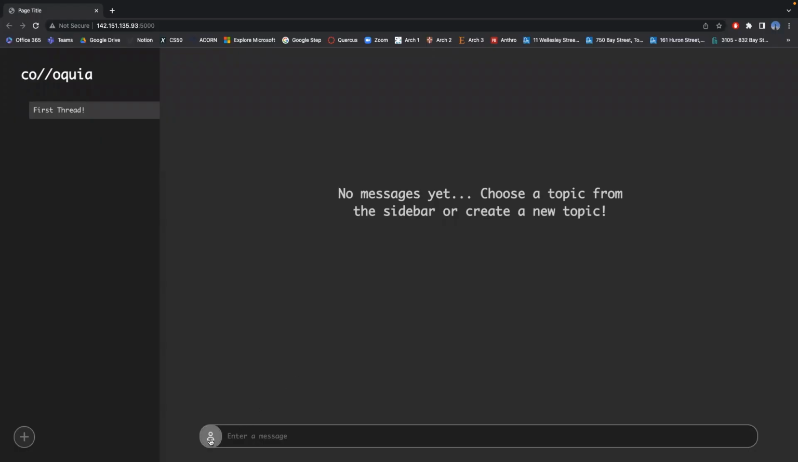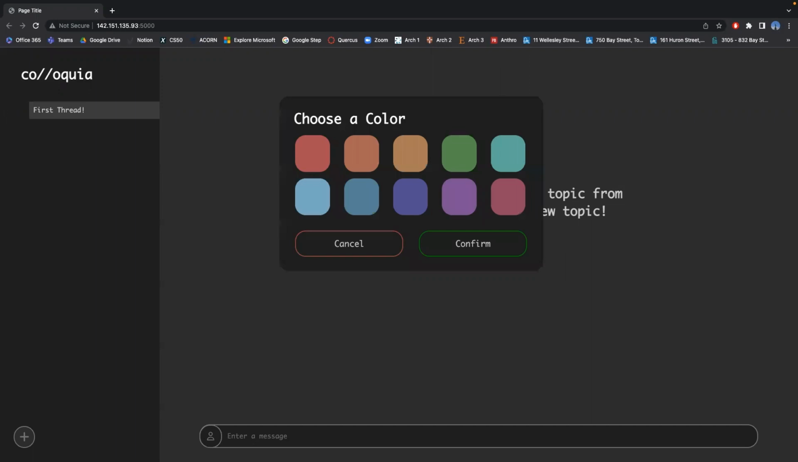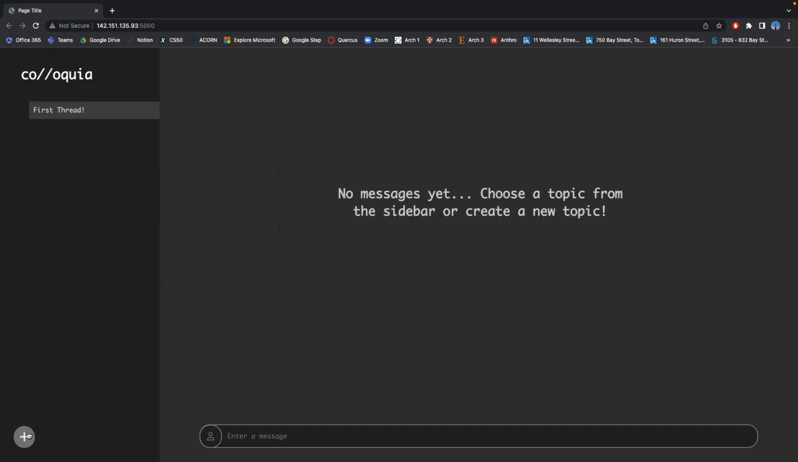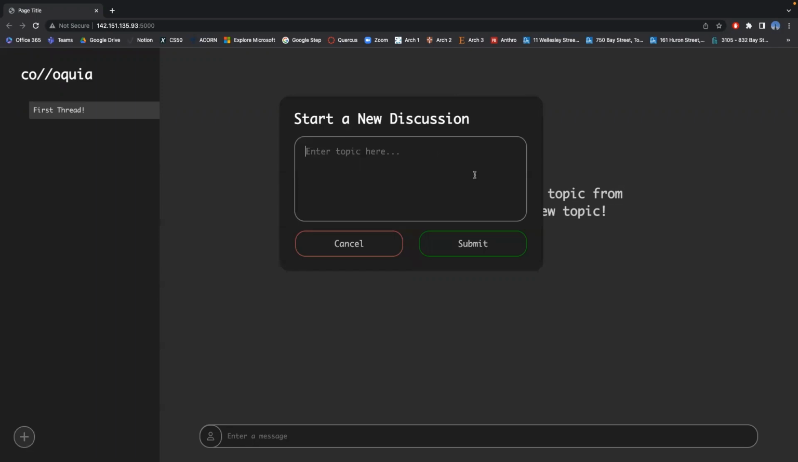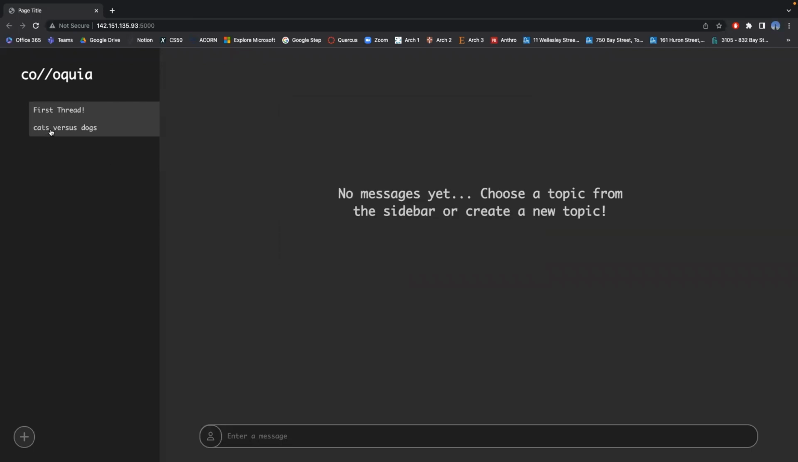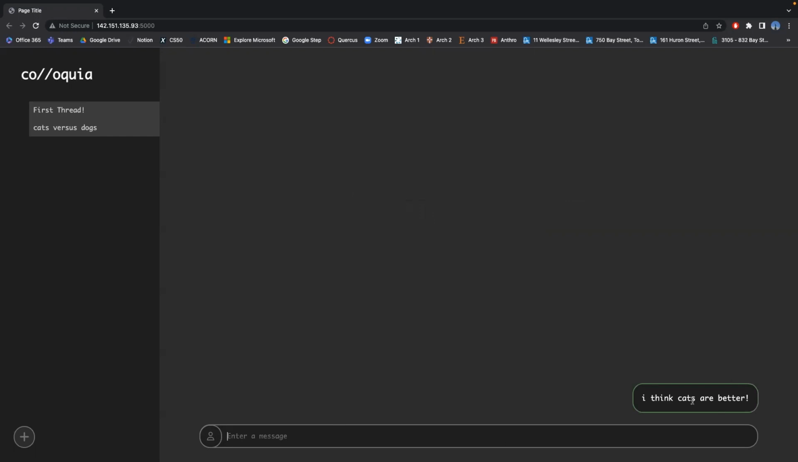So now we will be demoing the colloquia web app. To start off, the user will pick a color to distinguish their user. So I'll pick green as a demo. And then they go to the left side to create a new thread. So you can start any discussion here. I'm going to start a discussion saying cats versus dogs, then submit. So it pops up on the side here, and I can click on this to join, and I can say, I think cats are better. It sends.